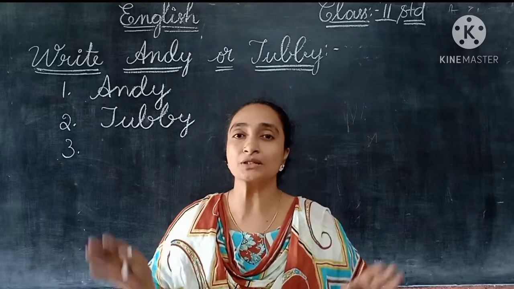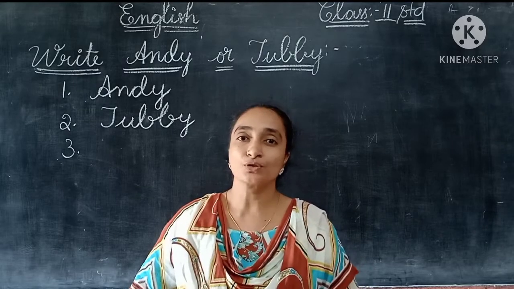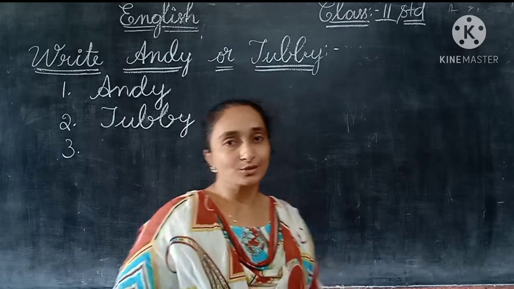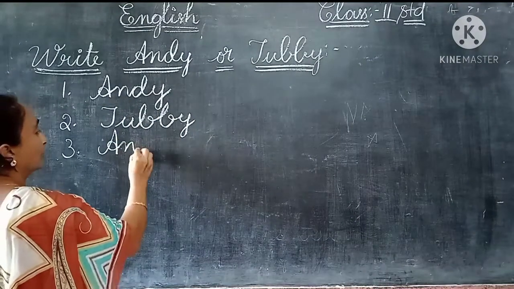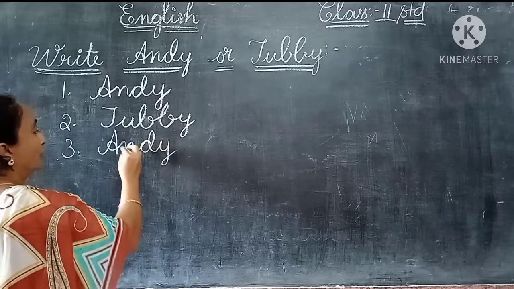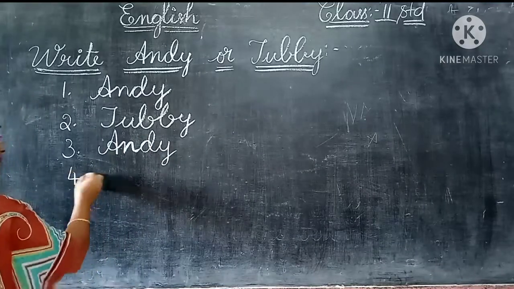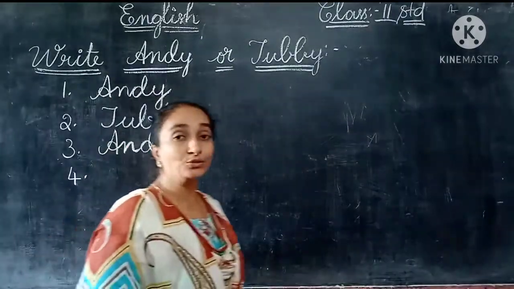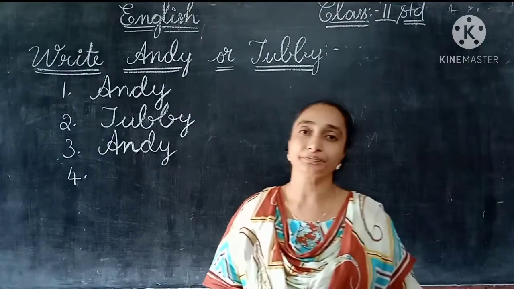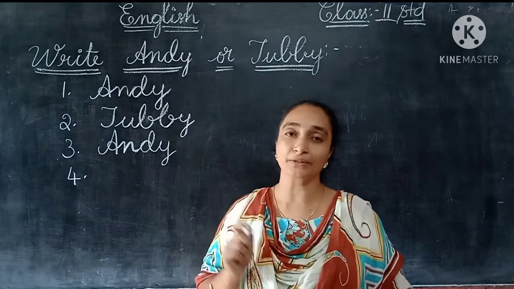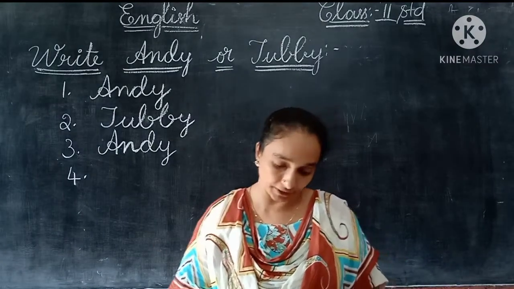So always he wants to run and play, so he is not going to bed properly. So here we can write, children, Andy. Andy was a boy who did not go to bed on time. Tubby was correctly following, but only Andy was not following that.